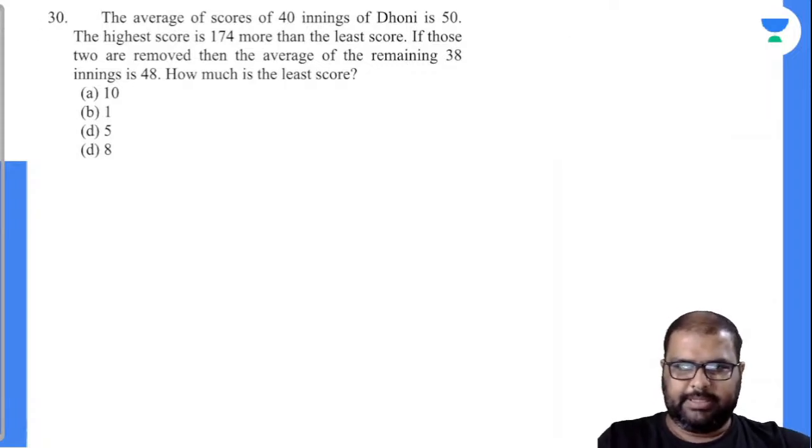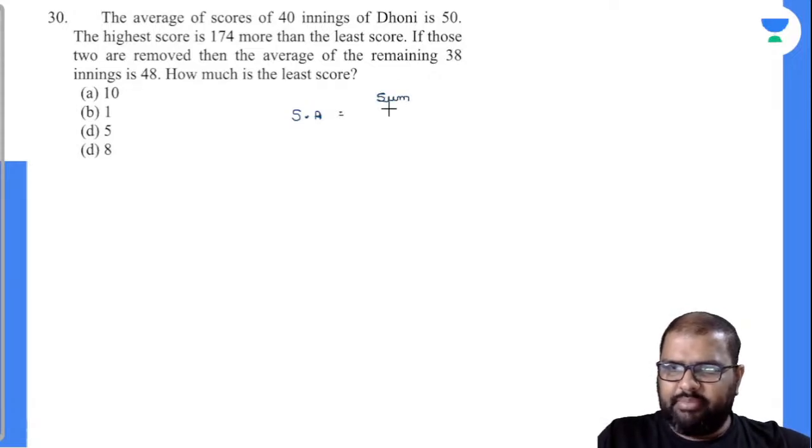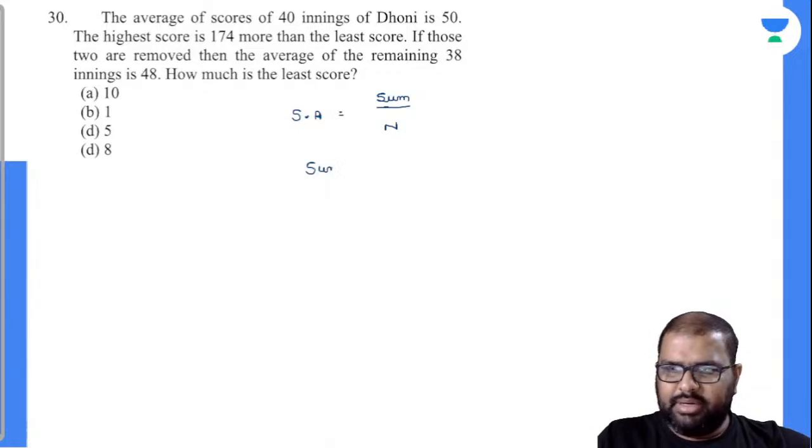Chalo, I'll solve the question there. So everybody knows, first of all, I'll write down the formula there. Simple average is nothing but, I wrote it as SA, sum of the terms divided by number of terms. Now see here, I know the average score of Dhoni innings is 50. N value I know. Let us find out the sum there. Sum is nothing but equal to 40 into 50. Is it 2000? Yes, it is 2000.